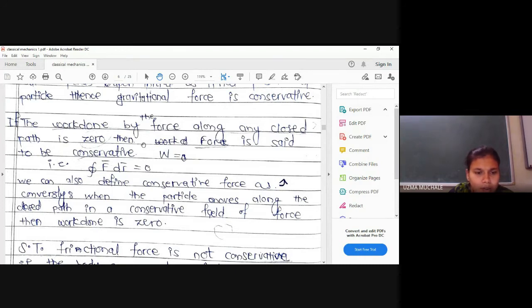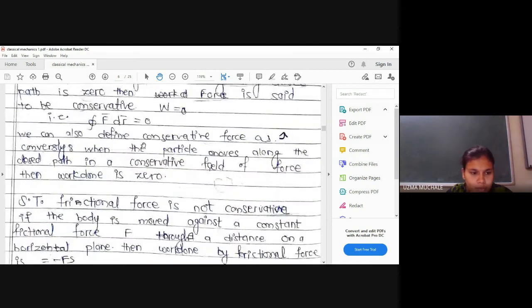Or conversely, we can say that when a particle moves along a closed path in a conservative field of force, then the work done is zero. This completely depends upon the displacement. When we move from particle A to B and again come back, there is no displacement. In a very similar way, if we are working on a closed path, then the work done is zero under the conservative field of force.